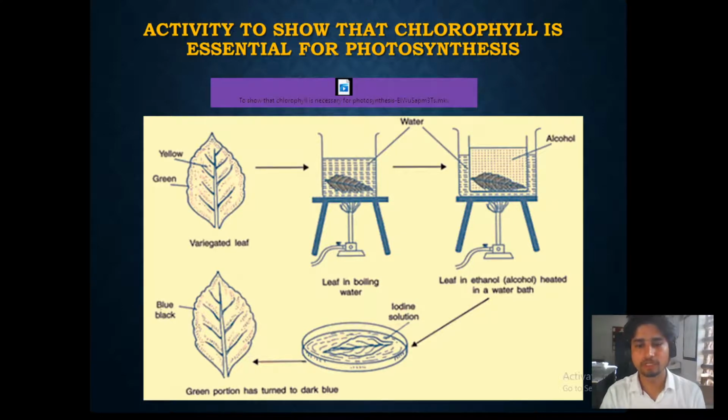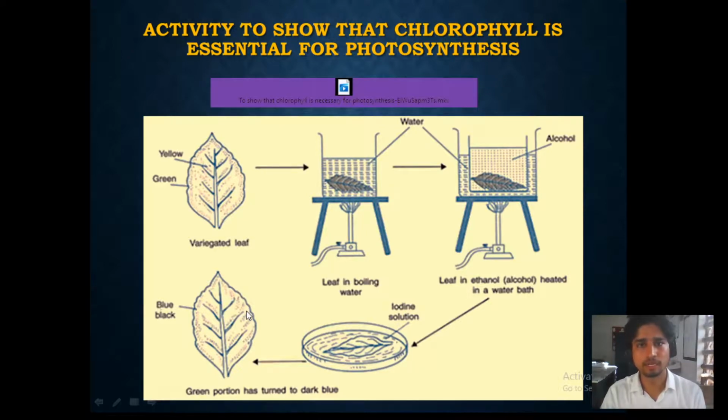Wherever there is starch, this iodine is going to bind at that area and it becomes blue in color in the areas where there is starch. So when we dip the leaf inside the iodine solution and observe it, we see blue and white patches. Wherever there was a green patch in the variegated leaf, in the same regions we see the blue color, which means that the starch is present wherever there was green.